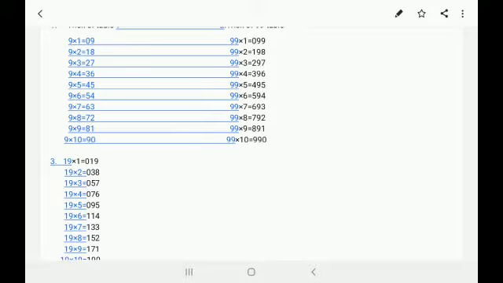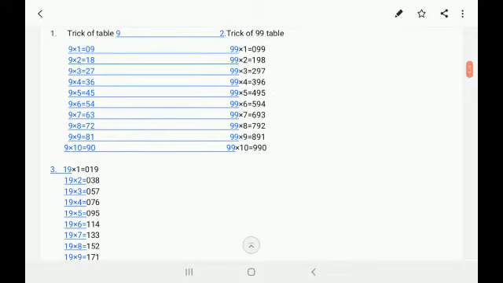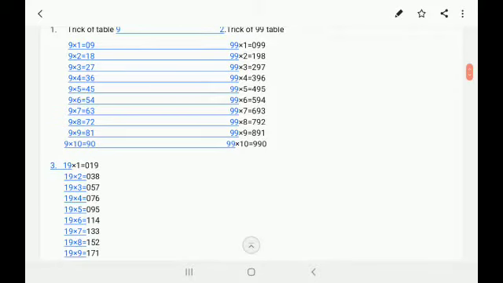And in the tens place, as in the units place, we can observe 0 to 9. As we can see, in 9 ones are it's 0, in 9 twos are it's 1,